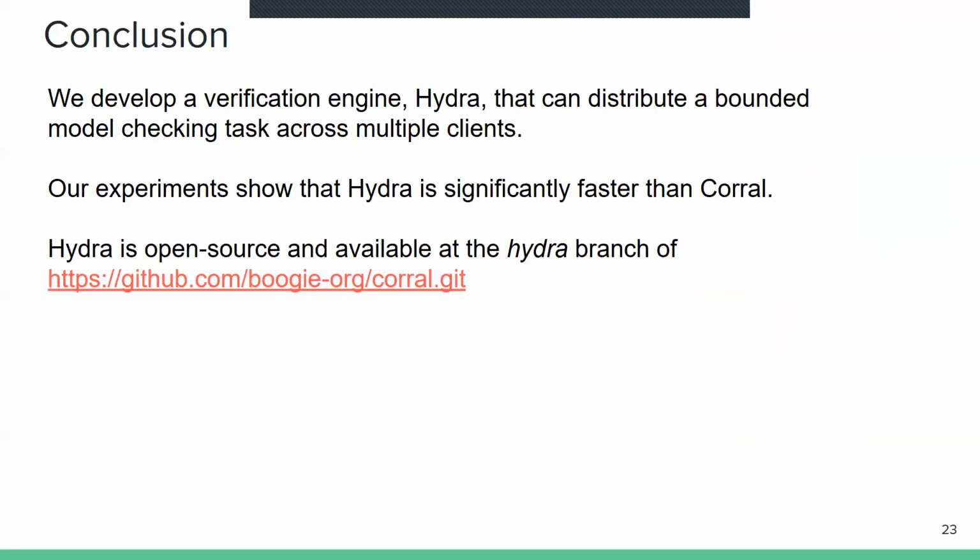So we have developed a verification engine called Hydra that can distribute a bounded model checking task across multiple clients. Our experiments show that Hydra is significantly faster than Coral. Hydra is open source and available at the Hydra branch of the following repository.